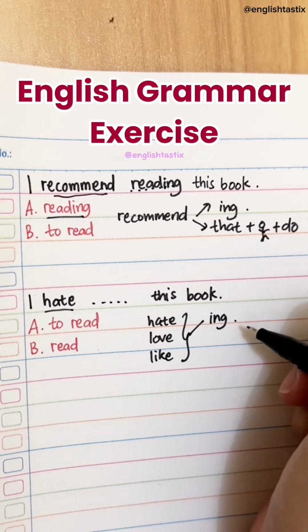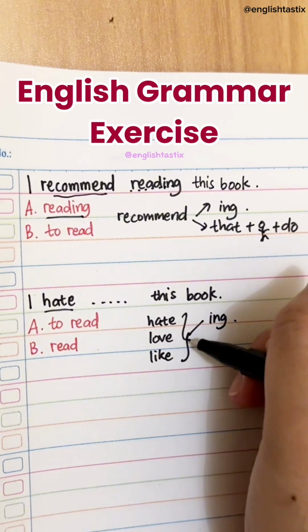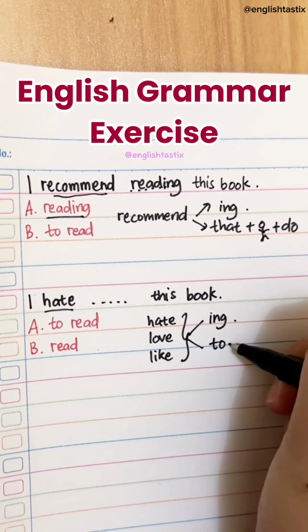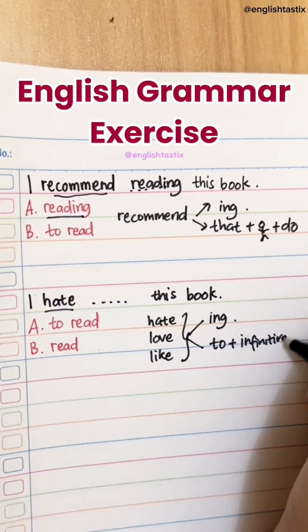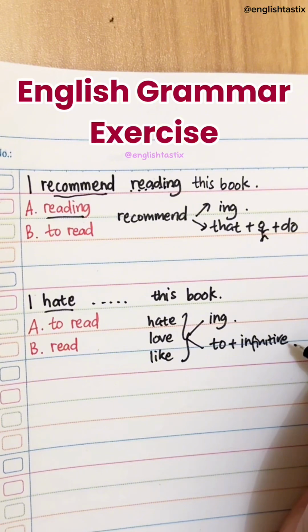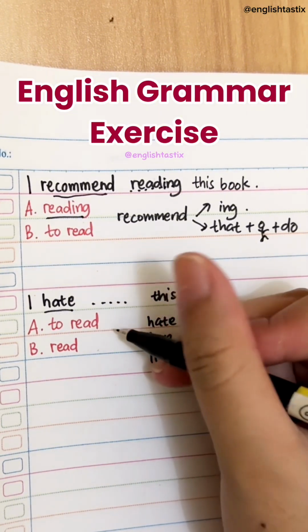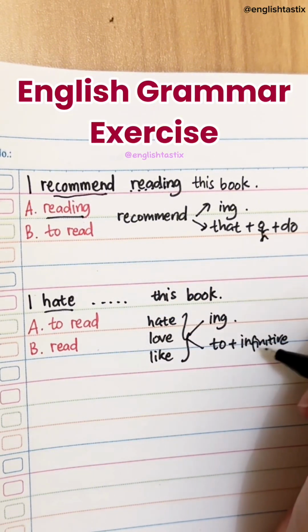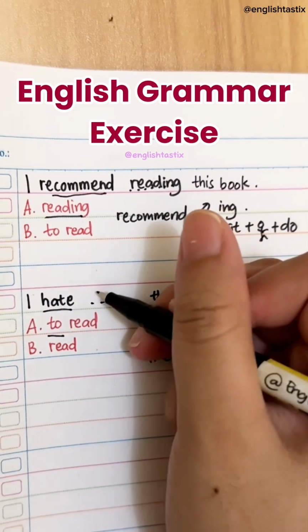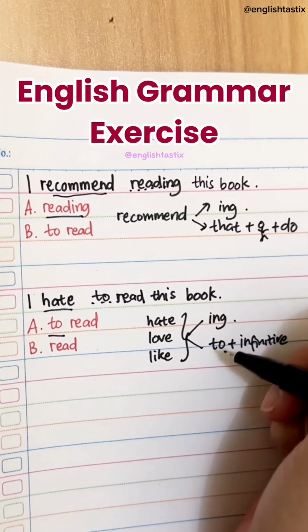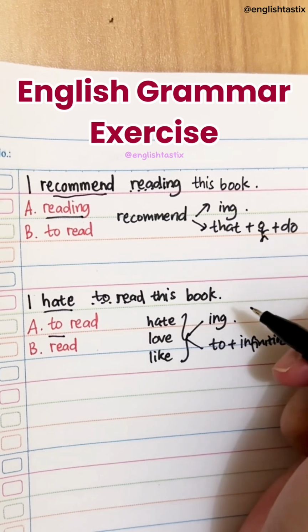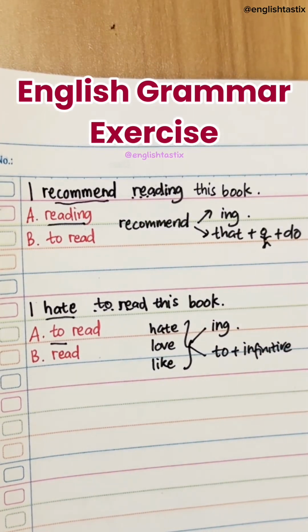I like listening to this song. Okay? And they are also followed by to plus infinitive. Example, I like to play football. Or I hate to watch this movie, okay? So the answer is to read or read? The answer is to read. I hate to read this book. Or you can also answer, I hate reading this book.